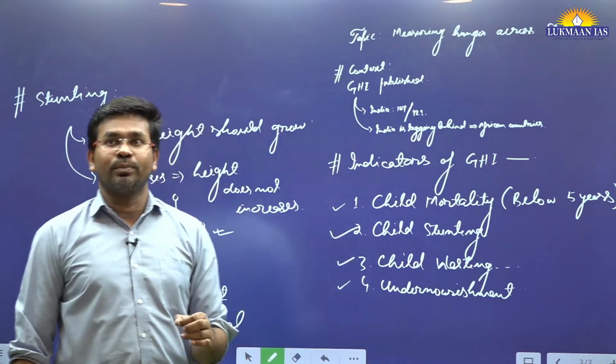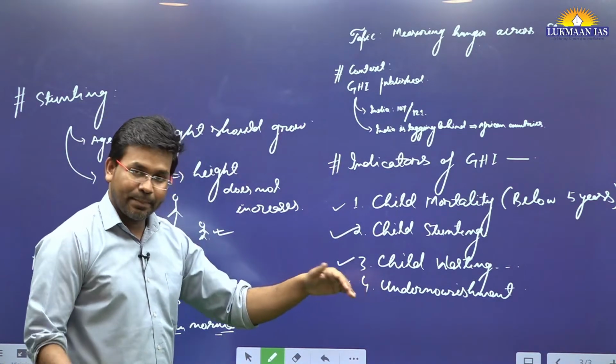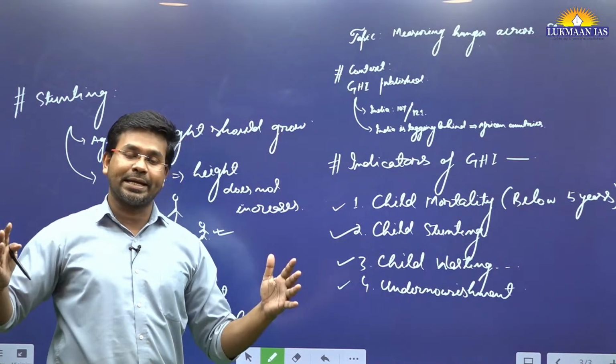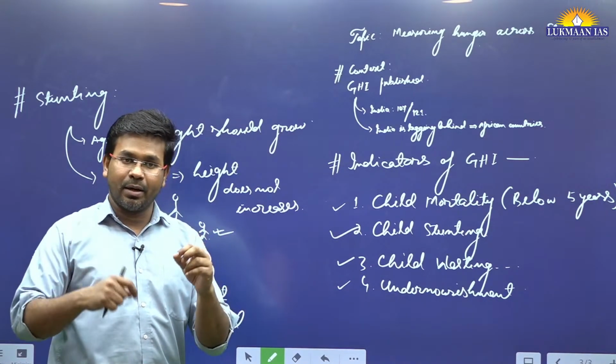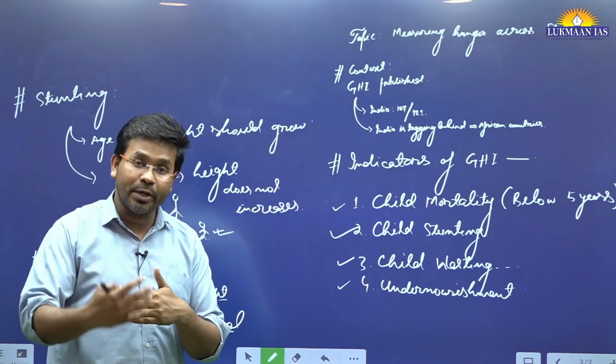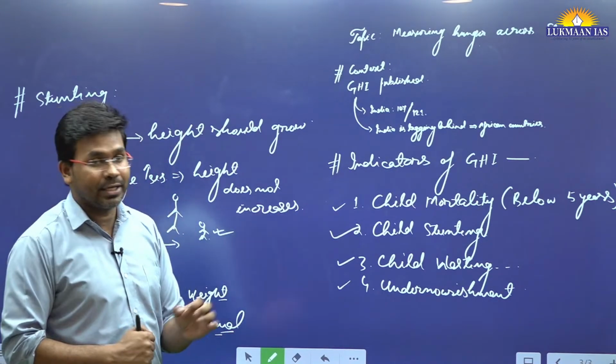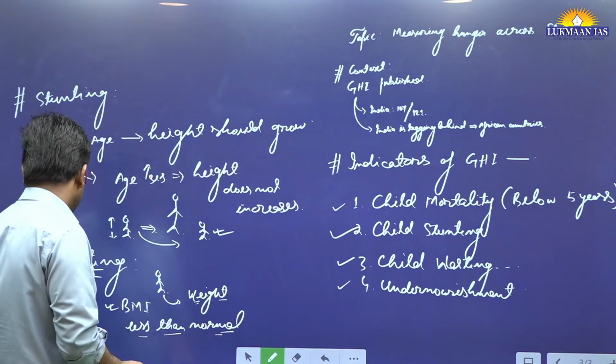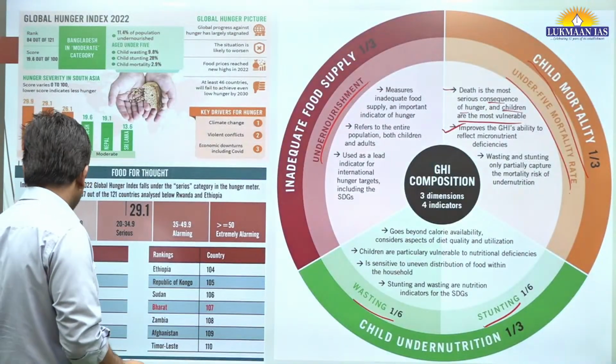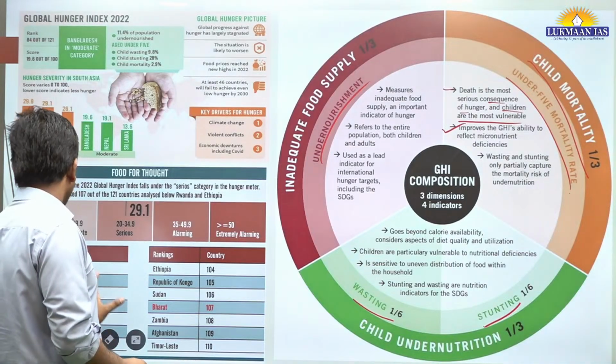Undernourishment means there can be a child who is fat, so much fat, but because he did not get proper nutrition, his body is not healthy. That will also be considered part of undernourishment. So this is the thing.